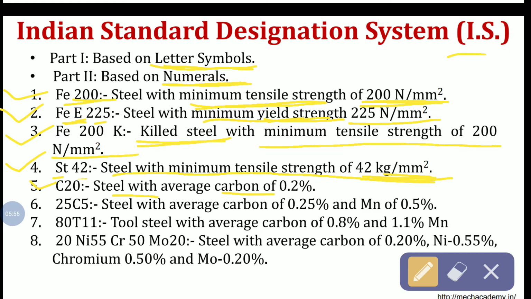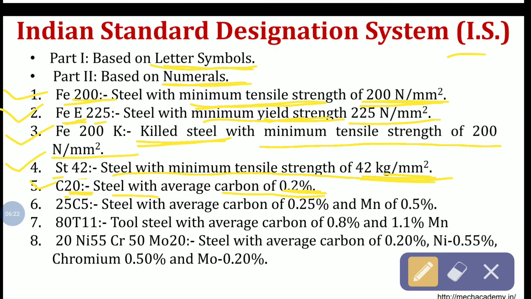In this steel, 0.2% carbon is there, so multiplying by 100 gives 20, so it is indicated by C20. Or you can remember it in reverse: if C20 is given, divide 20 by 100, you will get the carbon percentage, that is 0.2%. So for carbon percentage you have to divide by 100.